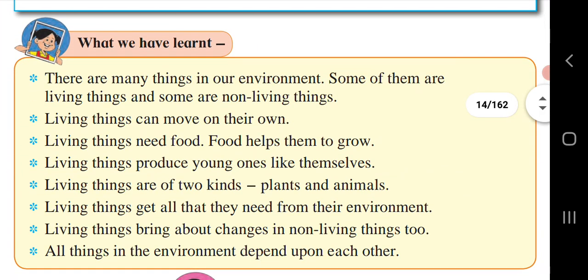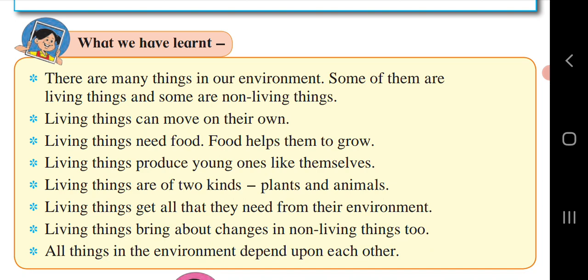So in this way we have completed this chapter. Let us have a look at what we have learned. There are many things in our environment. Some of them are living things and some are non-living things. Living things can move on their own. As I told you, living things can move from one place to another.